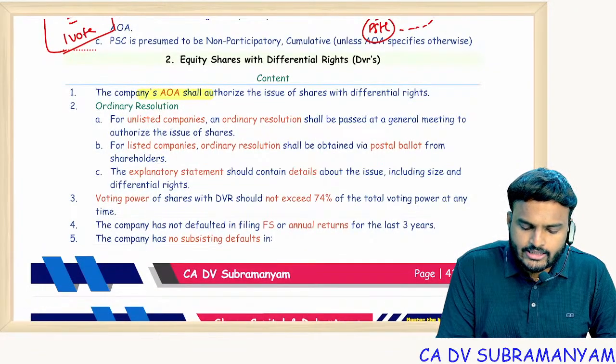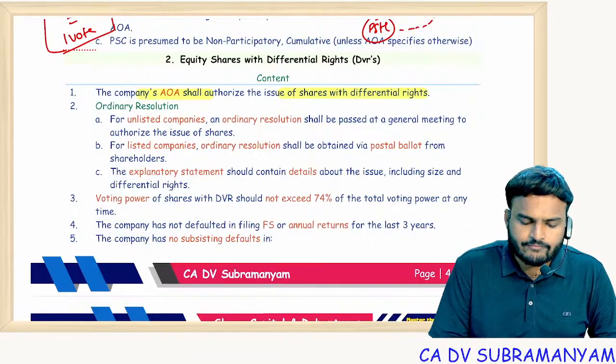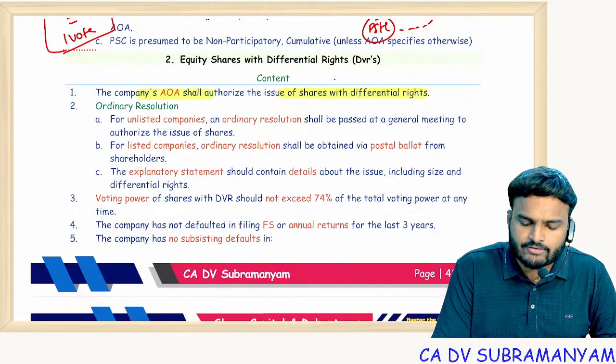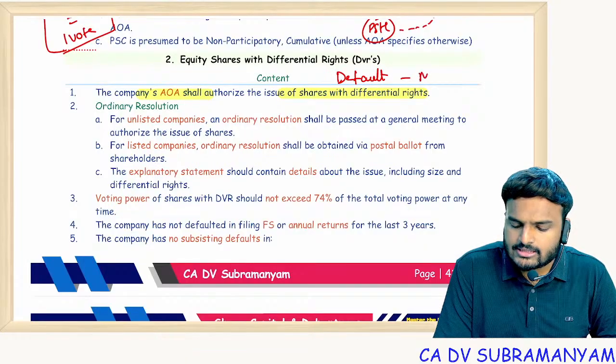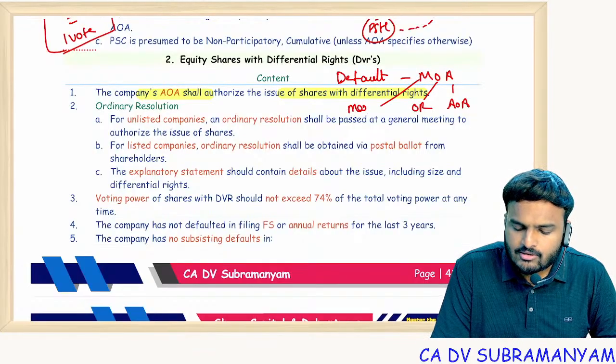Companies' AOA shall authorize issue of equity shares with differential rights. For issue of equity shares with differential rights, remember DEFAULT MOA. The cheat code is DEFAULT MOA. A stands for Articles of Association. O stands for Ordinary Resolution. M stands for Maximum Limit.